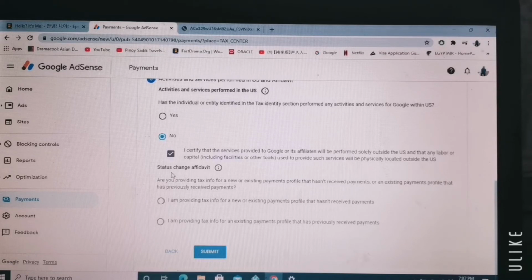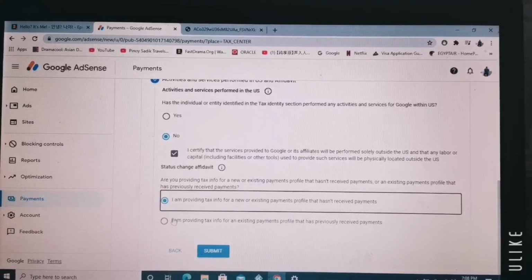Like me, I have not received any payments from Google AdSense because I just monetized and have not yet reached the $100 threshold. So I will choose that I am providing tax info for a new or existing payment profile that hasn't received any payments. The other option is for when you already received payment from Google AdSense. So I choose that I am providing tax info that hasn't received any payments. Then submit.